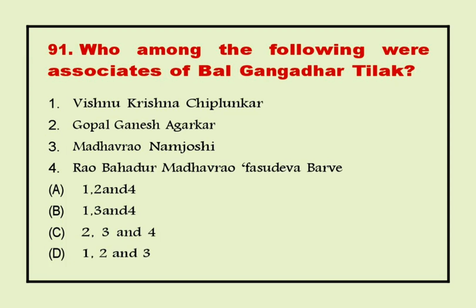91. Who among the following were associates of Bal Gangadhar Tilak? 1. Vishnu Krishna Chiplunkar. 2. Gopal Ganesh Agarkar. 3. Madhavrao Namjoshi. 4. Rao Bahadur Madhavrao Vasudeo Barve. Answer D. 1, 2 and 3.